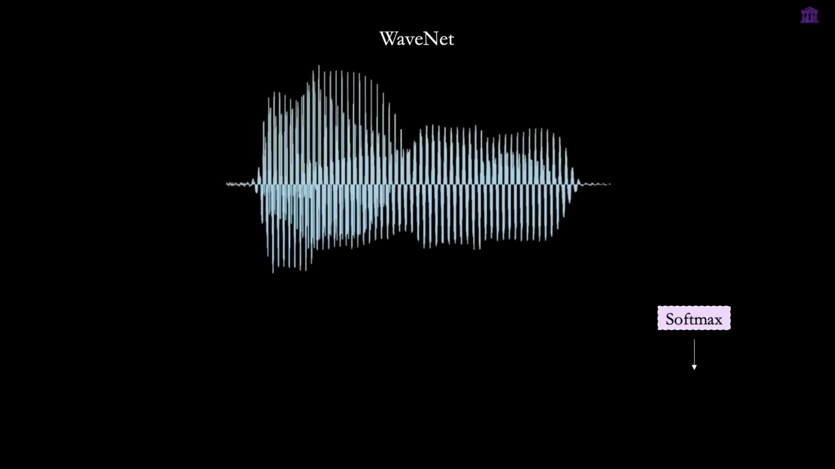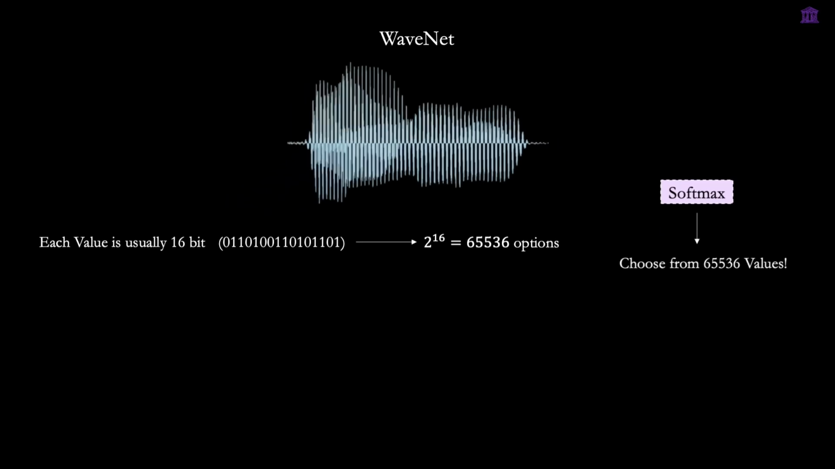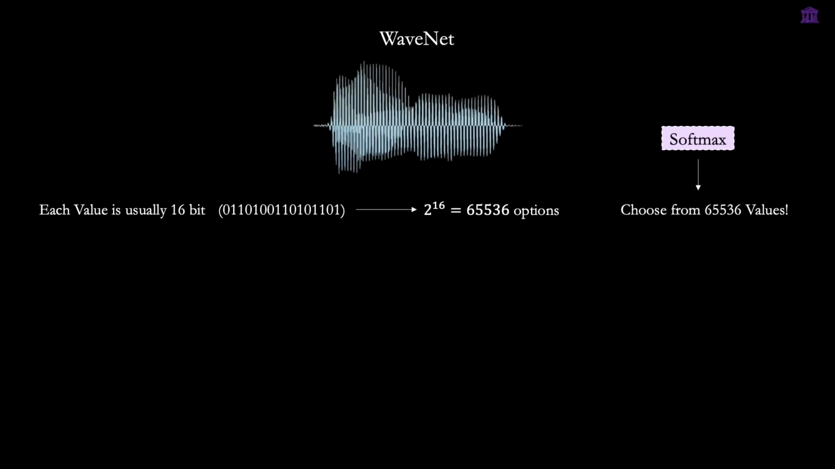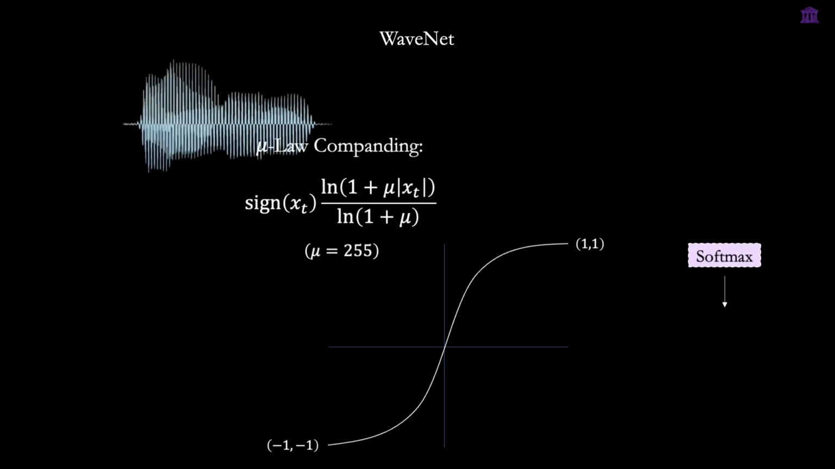Usually, a single audio sample is represented by 16 bits, which means that each sample can take on one of over 65,000 discrete values. Trying to predict a probability distribution over that many categories would increase the complexity of our model's output layer dramatically. To tackle this, the authors suggest using mu-law companding, which is defined by the following formula. Here, mu defines the quantization scale, which is typically set to 255. The graph of this function looks like this logarithmic curve.